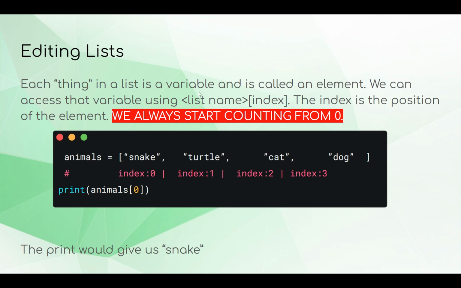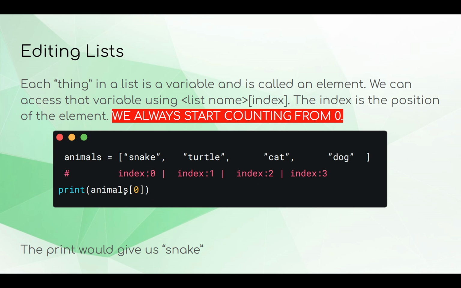When we edit a list, a confusing thing here is that we start counting from 0. It's called 0 indexed, which means the first piece of information is not index 1, it's index 0. So you have 0, 1, 2, 3, and since there's 4, every list counts to 1 extra, so it's from 0 up to 4 but not including 4. That's how we get the length to be equal to the amount of things. It doesn't actually print this number, it prints up to but not equal to 4.